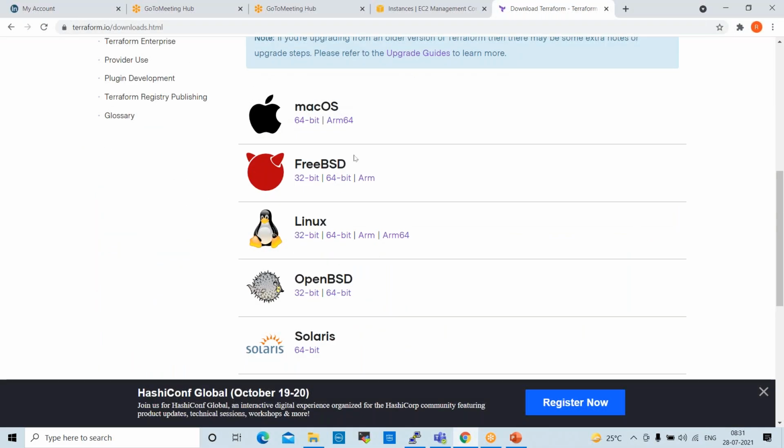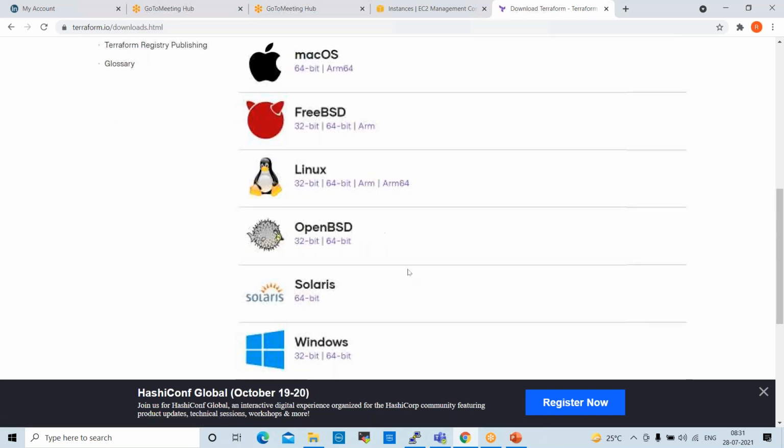Okay. See here we have macOS 64-bit, ARM 64-bit, FreeBSD. This is a different one. And Linux 32-bit, 64-bit, OpenBSD. This is also different, right? Whatever you want to download, in Windows also you can download. First we'll download onto the Linux machine today. We work on some automation activity. Tomorrow we'll download on Windows and work at an advanced level. Today I'll show you the basic level.